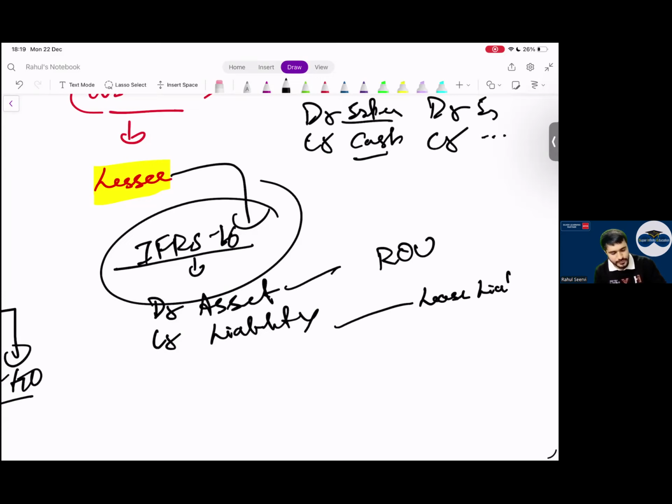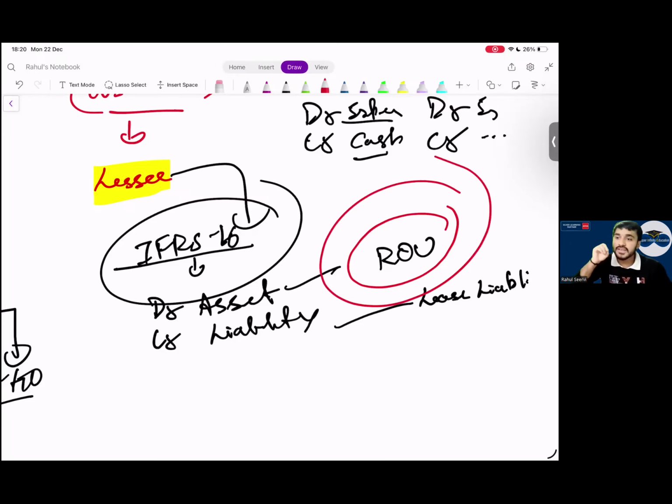But my intention is not to explain IFRS 16 here. My intention is to explain what right of use asset means. When will the lessee record a right of use asset? You learn in IFRS 16, it should be the definition of lease, etc. But did you understand the basic logic of IFRS 16? IFRS 16 is saying instead of recording debit expense, credit cash, you have to recognize this as an asset.